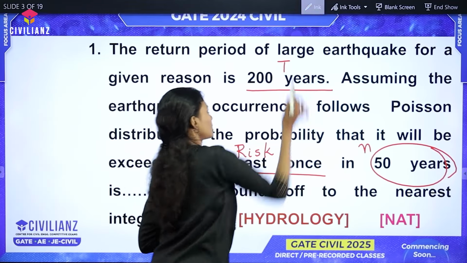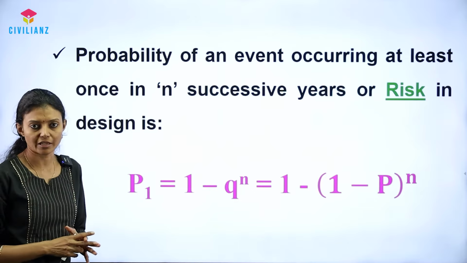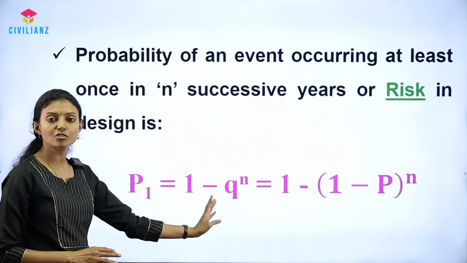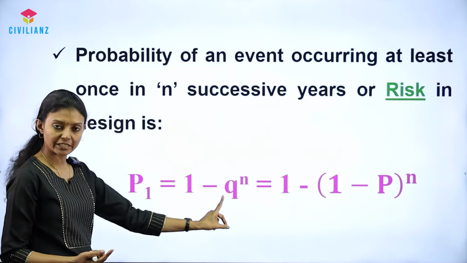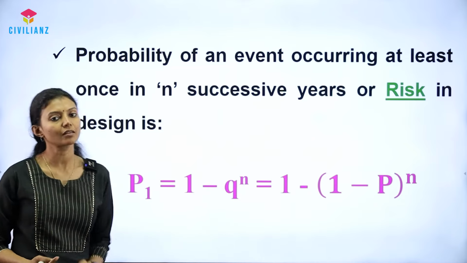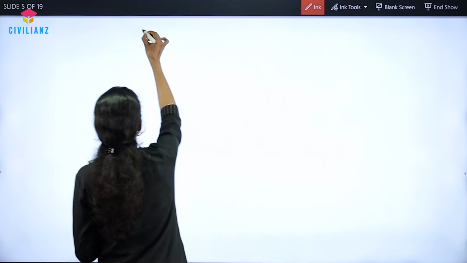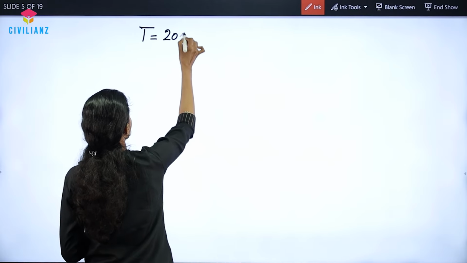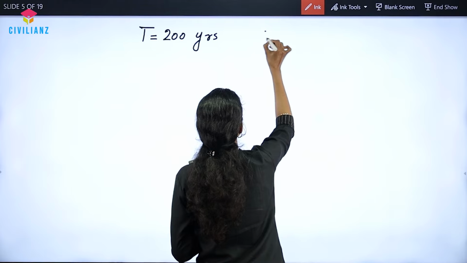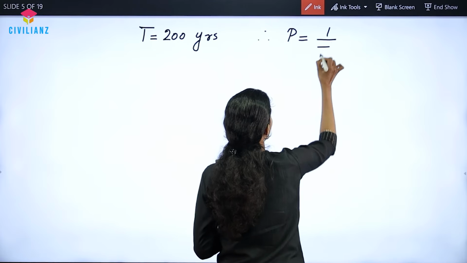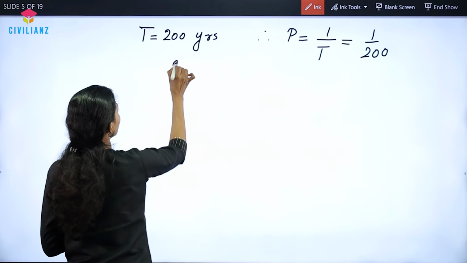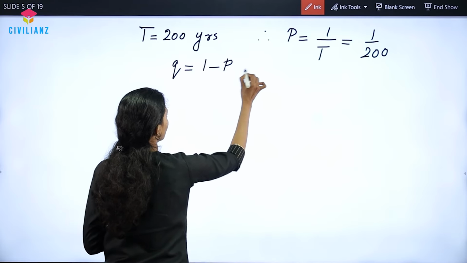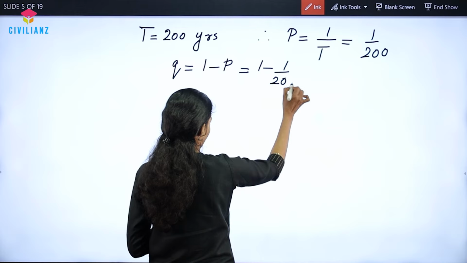So let us see. To find the risk in design, we have to use the equation 1 minus q raised to n. And we know that q is equal to 1 minus p. So final expression is 1 minus p, the whole raised to n. So let us see how to solve this problem. Return period is given as 200 years. Therefore, probability p is equal to 1 by return period, which is equal to 1 by 200. And q is equal to 1 minus p, that is 1 minus 1 by 200.